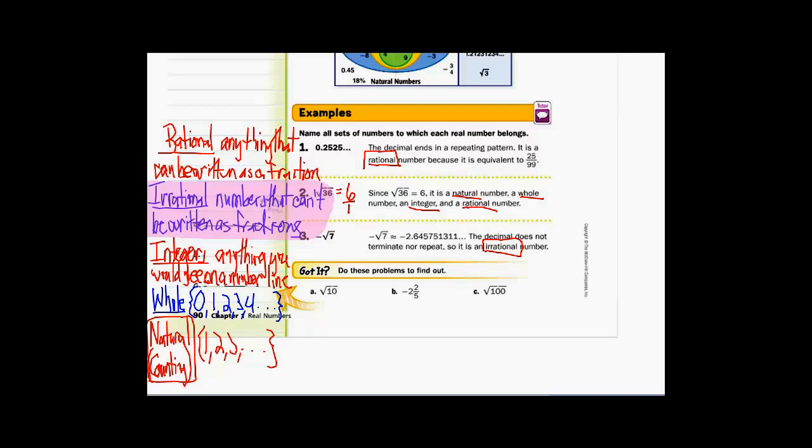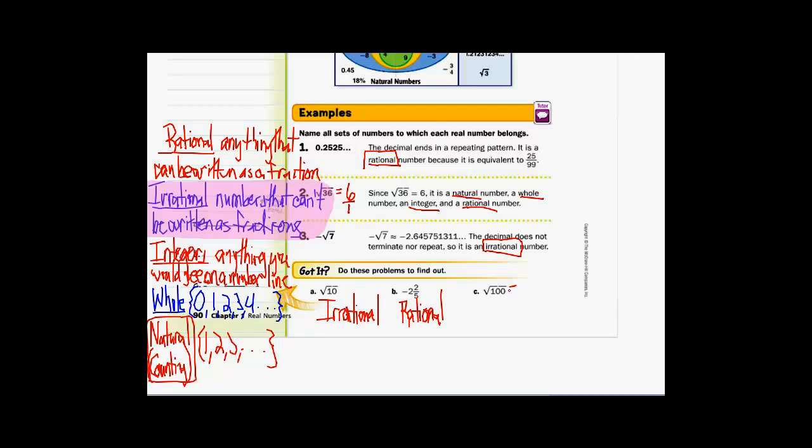All right, now that you're back with me, square root of 10. 10 is not a perfect square, so that means this is not going to come out even. So this is irrational. Negative 2 2/5. Well, obviously that is a fraction, which means it is rational. Once it's irrational, we can start going down the list here. It is not a number normally seen on the number line. It is not a whole number. It is not a counting number, so it's rational only.